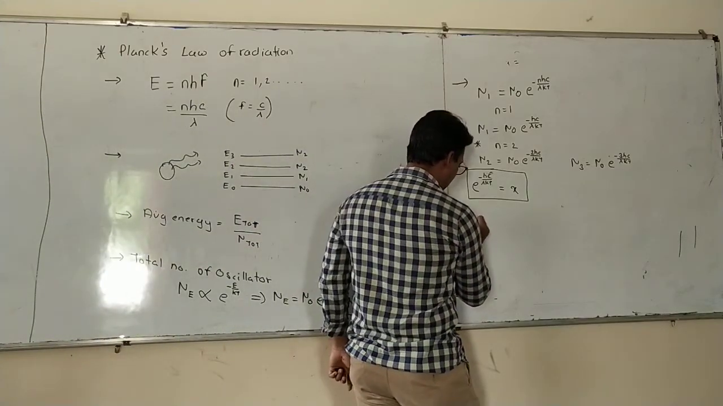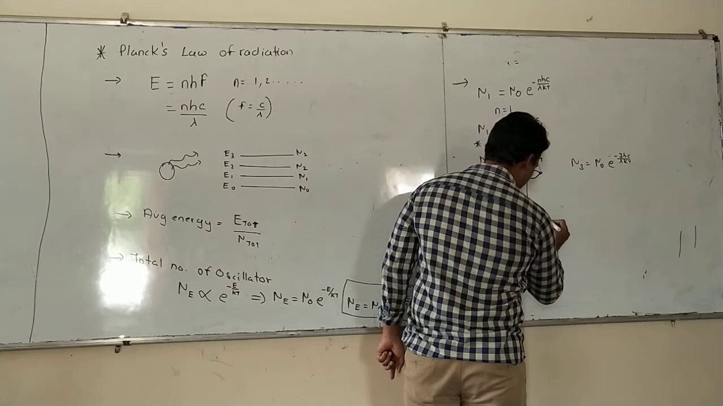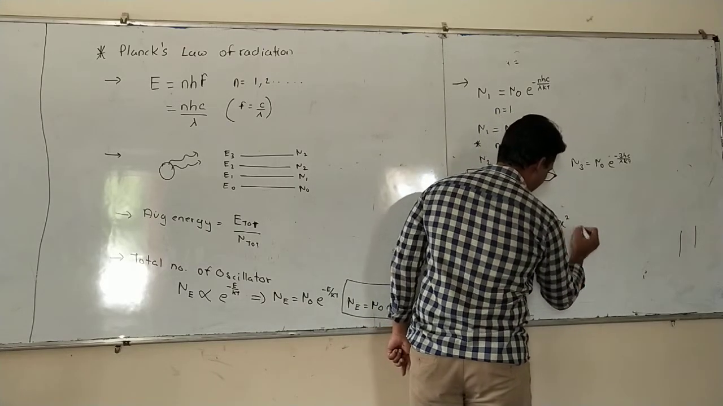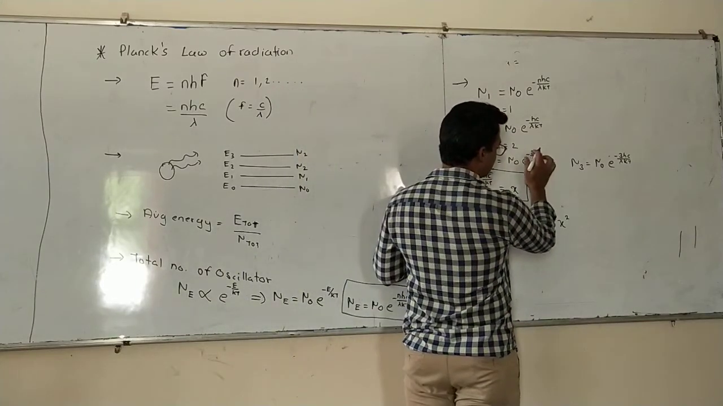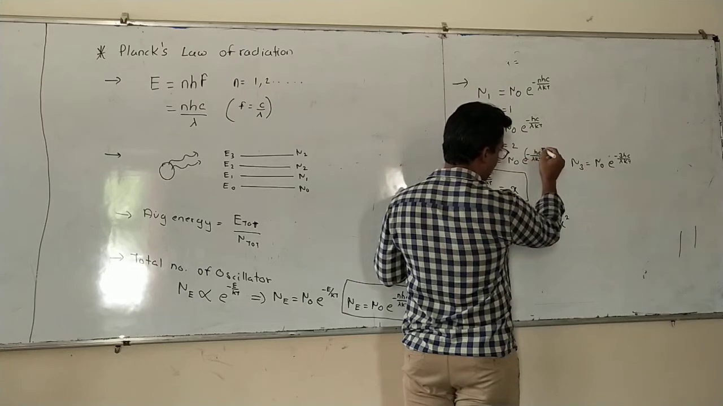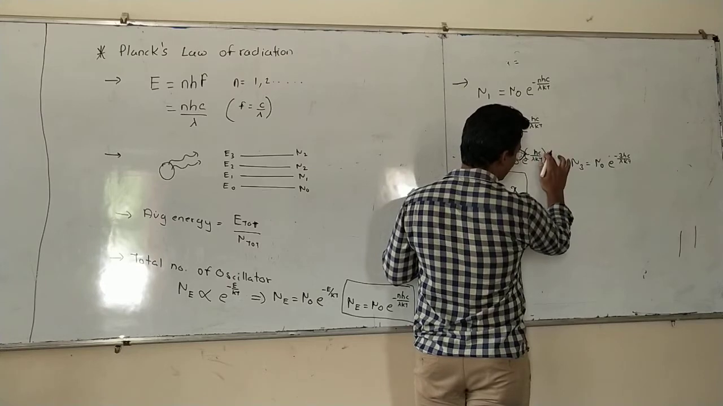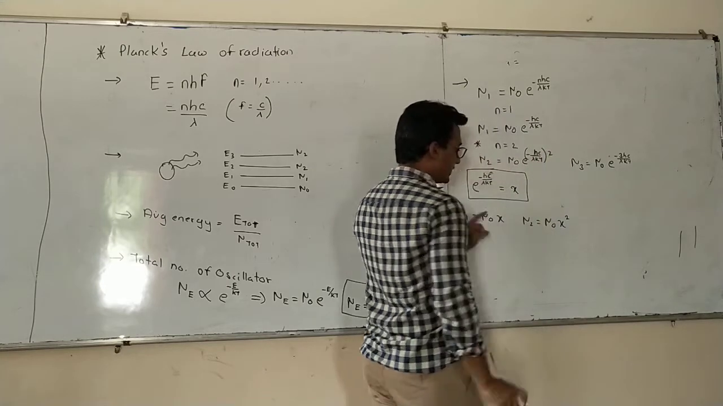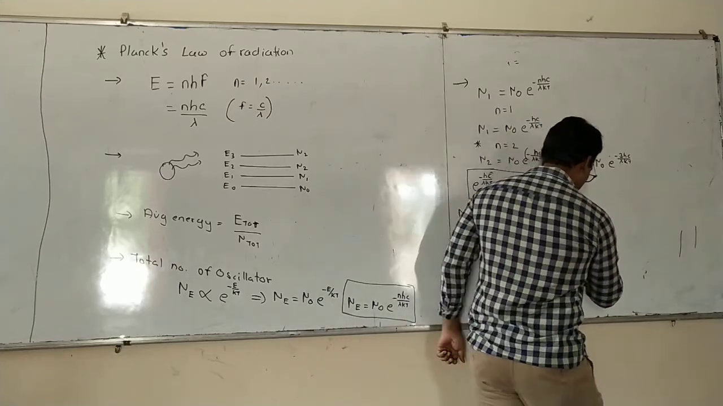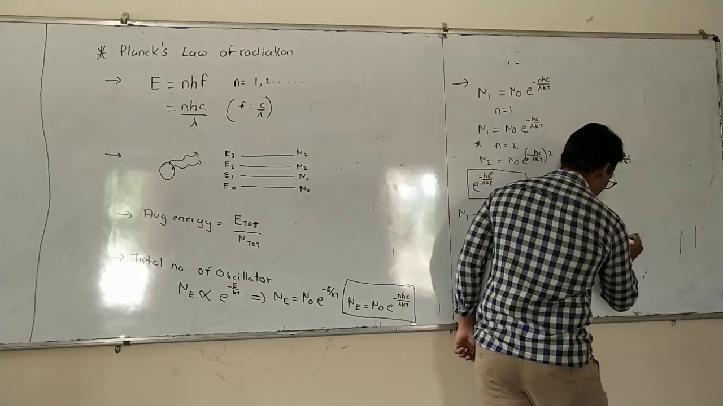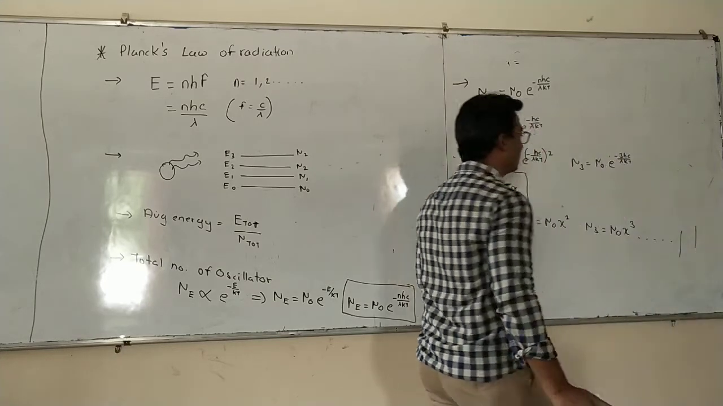Therefore, n1 will be n0 into x, n2 will be n0 into x square. See, it will be x square because this is Hc times Hc, and here the power is 2. 2 will come outside, that means it will be x raised to 2. Same way, n3 will be n0 x cube, and so on. We can find every value we want.